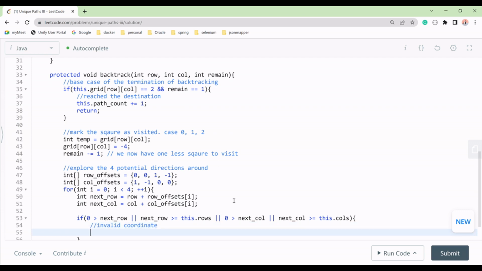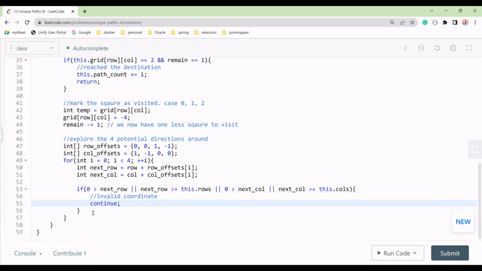And if that is the case, we will continue this step, okay? And we'll also check if grid at next row and next column is less than 0.